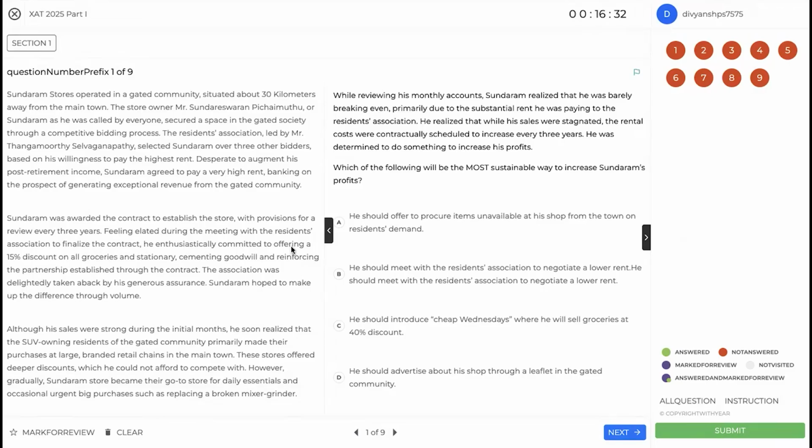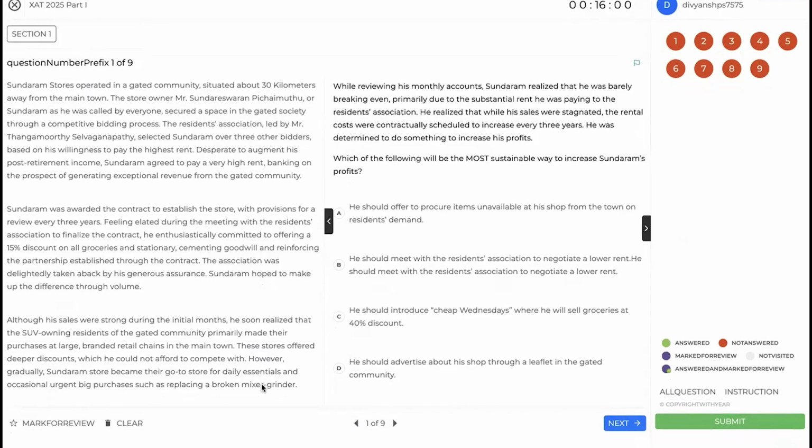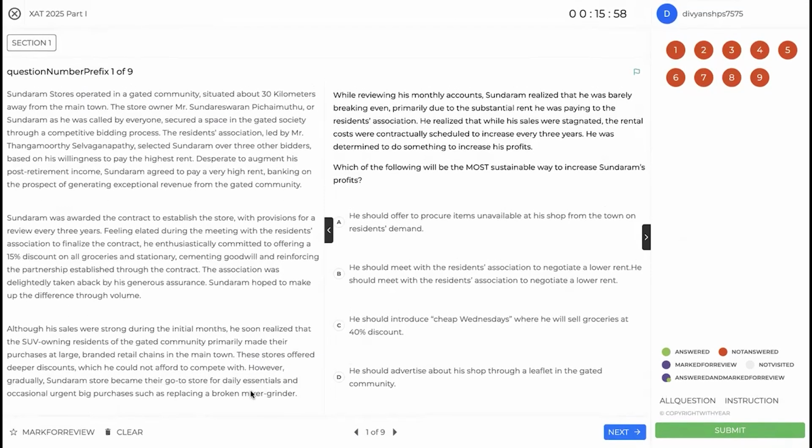He enthusiastically committed to offering a 15% discount, cementing goodwill. Okay. Association was delightfully taken aback by his generous assurance. So basically, it means that he didn't really have to give this discount, but he still went ahead with that. Although sales were strong during the initial months, he soon realized the SUV owning residents of the gated community primarily made their purchases at large branded retail chains in the main town. These stores offered deeper discounts, which he could not afford to compete with. However, gradually, Sundaram's store became their go-to for daily essentials and urgent big purchases.